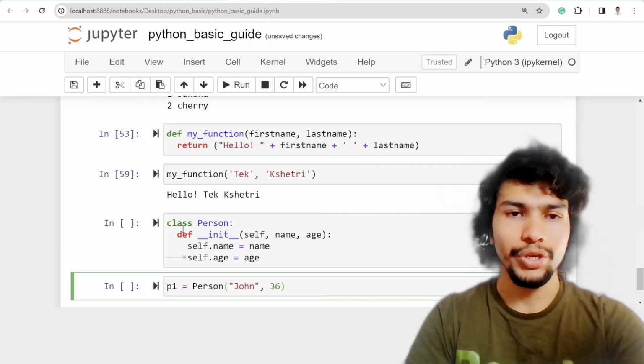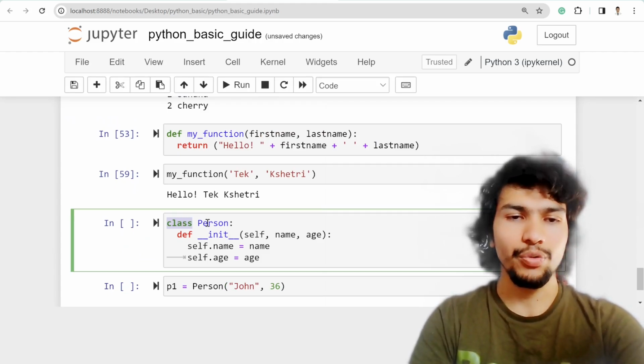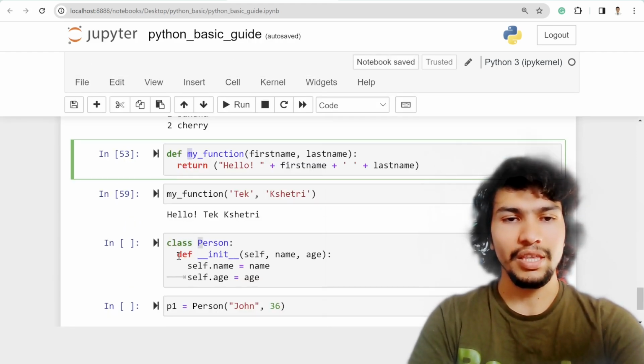Okay, so here every class begins with the class keyword and then the class name. Normally the class name starts with a capital letter, and the function name starts with a small letter. That's the convention. And here you can see the def keyword.